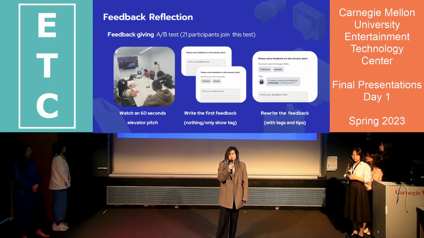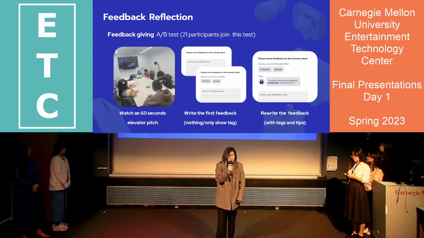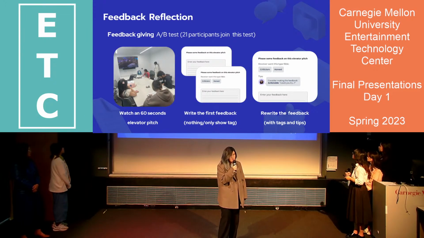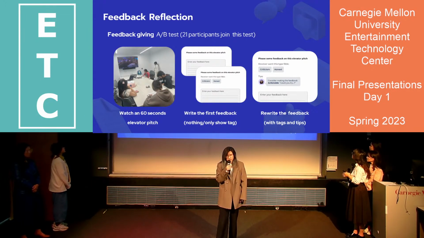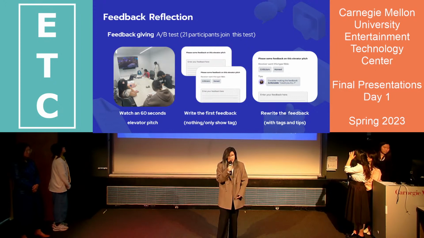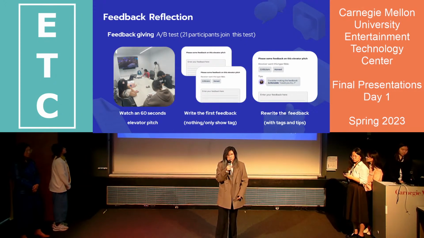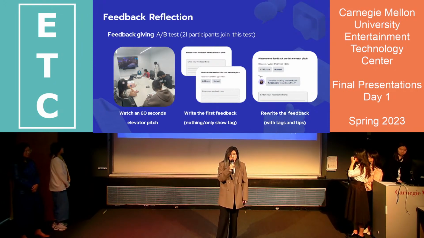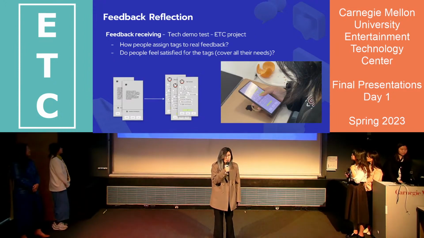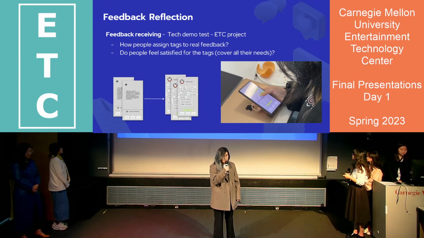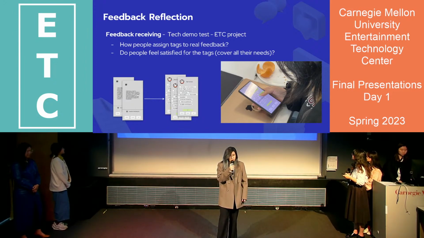So we have two tasks for the feedback reflection. The first one is for feedback giving. We have an A/B test, which asks participants to first watch an elevator page, then write feedback straightaway or based on text. Finally, they are asked to rewrite the feedback with the tag and tip system to see if there are any differences. And then we have another playtest in soft opening, the tag demo test with the ETC project. Some learning of this project